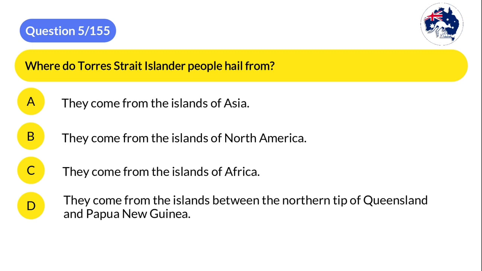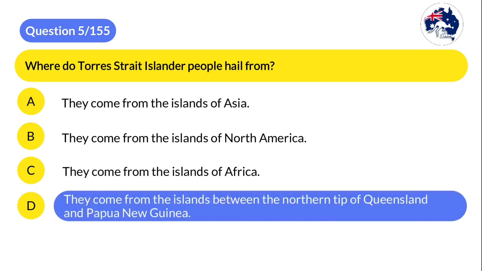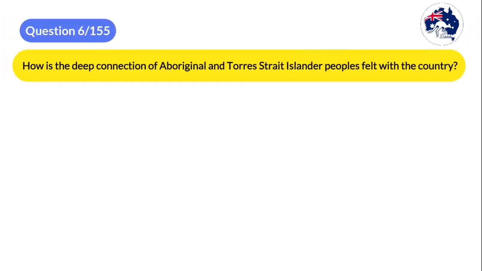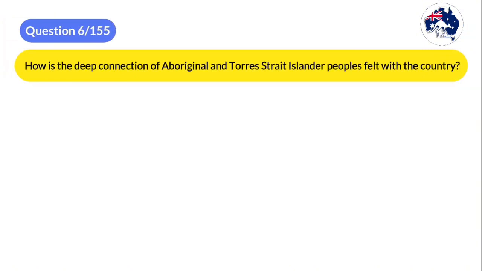The correct answer is D. They come from the islands between the northern tip of Queensland and Papua New Guinea. Question 6. How is the deep connection of Aboriginal and Torres Strait Islander peoples felt with the country?